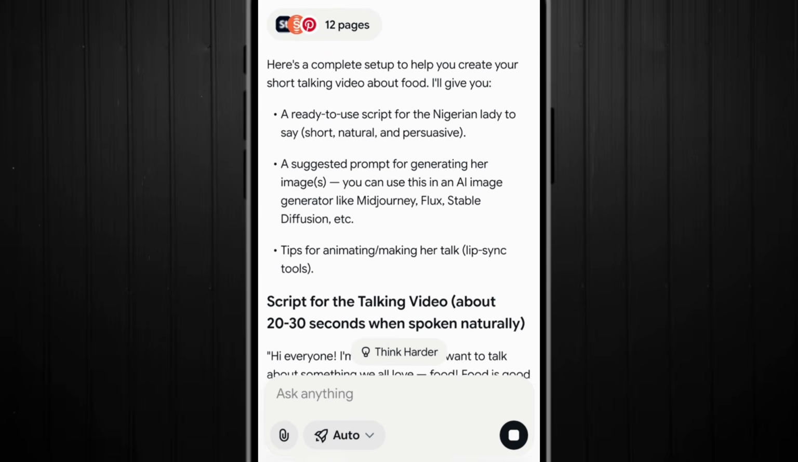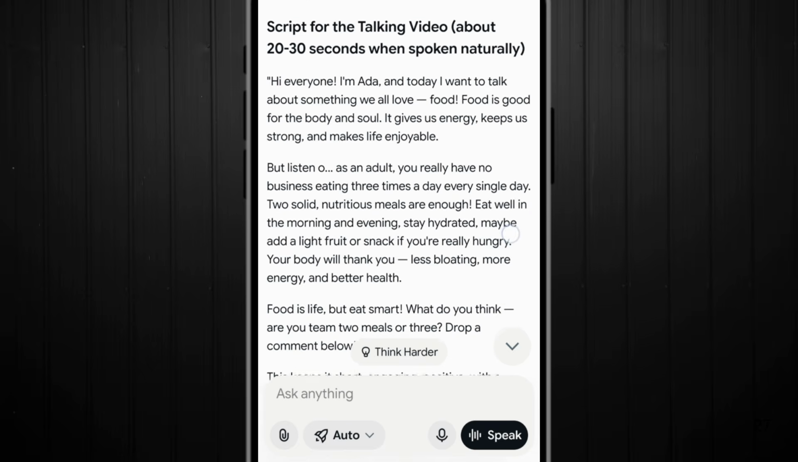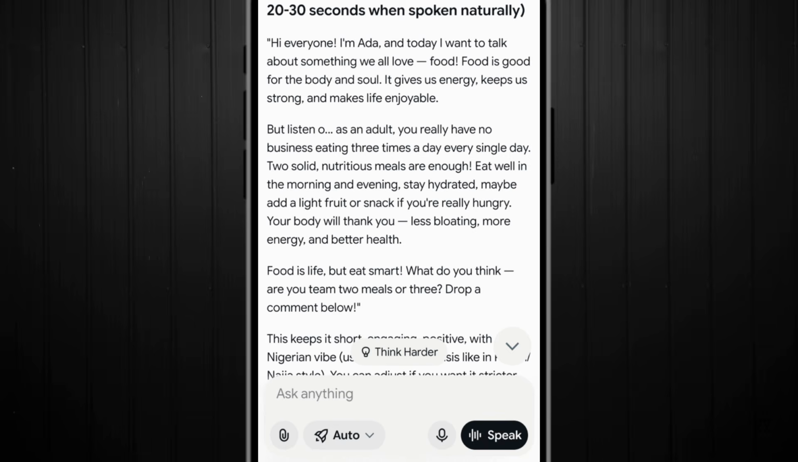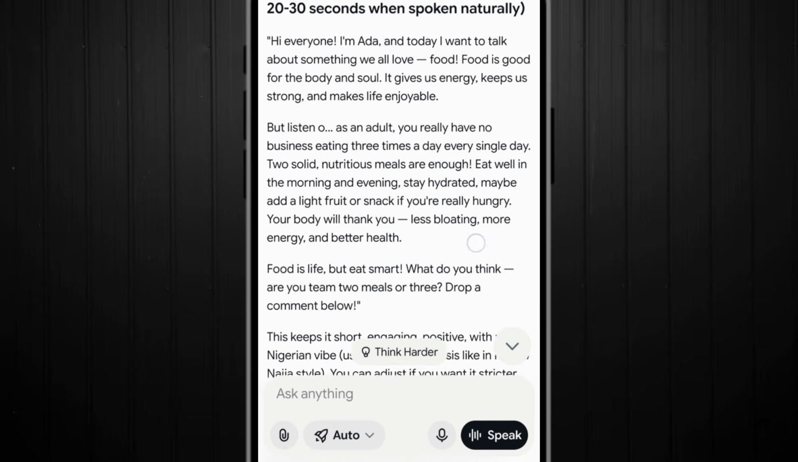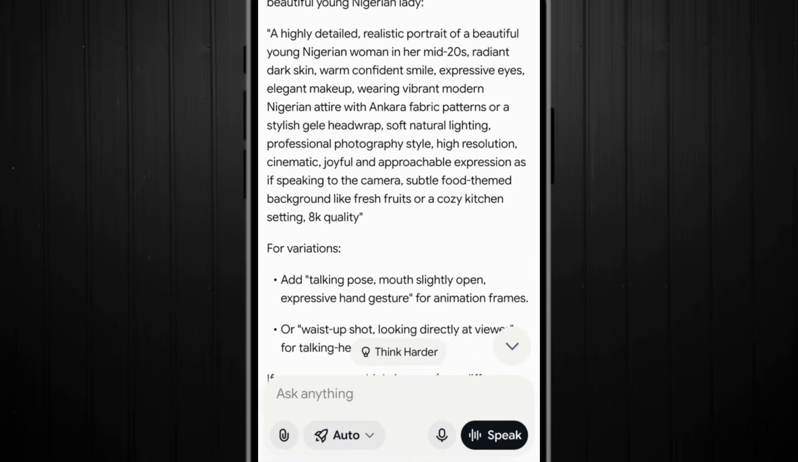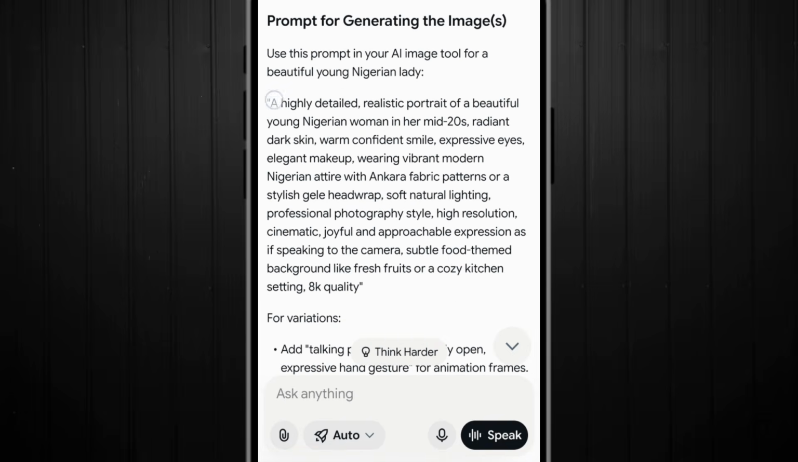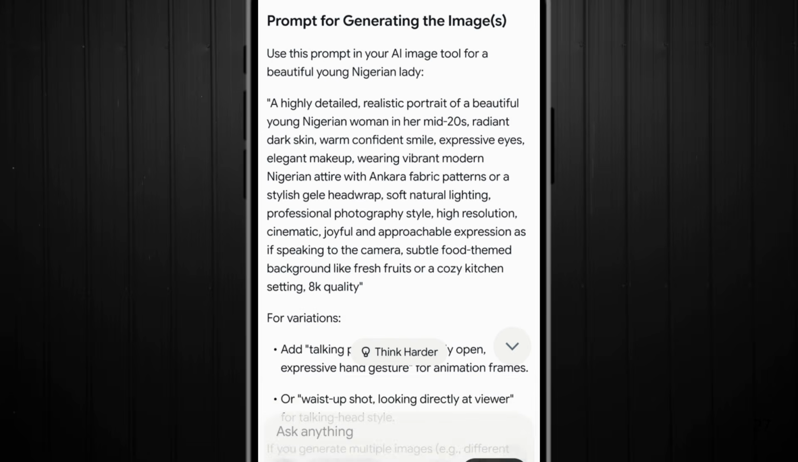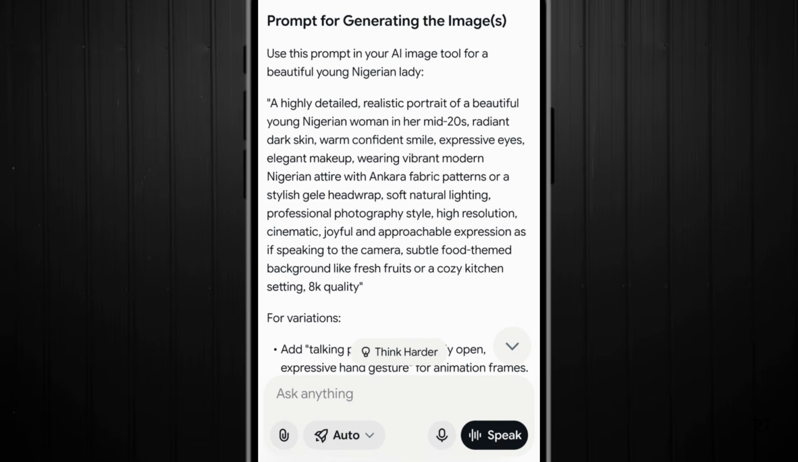Okay, so it says a ready-to-use script for a Nigerian lady to say, short, natural, and persuasive. Okay, so you see, hi, I'm Ada, and today I want to talk about something we all love: food. Food is good for the body, and so this is too long. Okay, it also gave us prompt. So right now we have gotten our prompt. I'll go ahead to copy the prompt, and now I will use it to generate image later. But I still do not want this. I want it to be in 4 paragraphs. Okay, just 5 sentences each. Is it sentences or lines? I don't know.